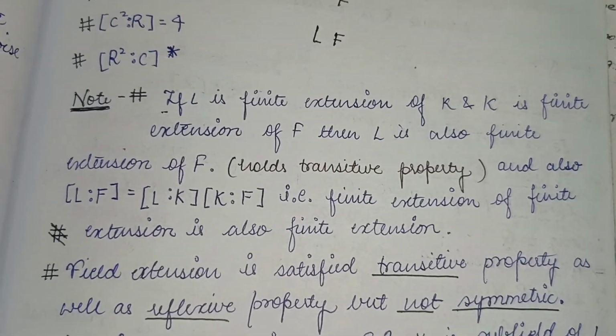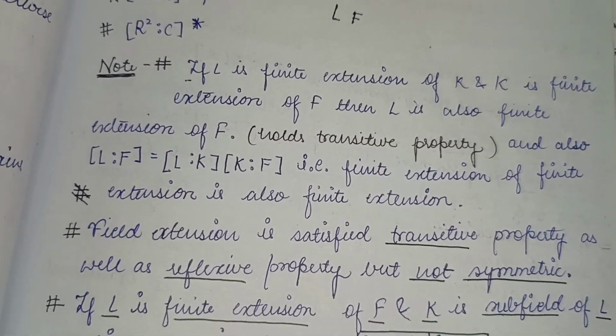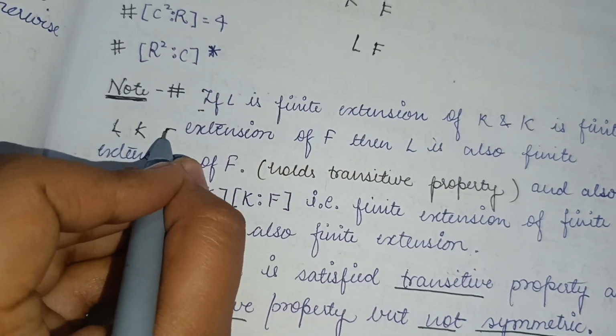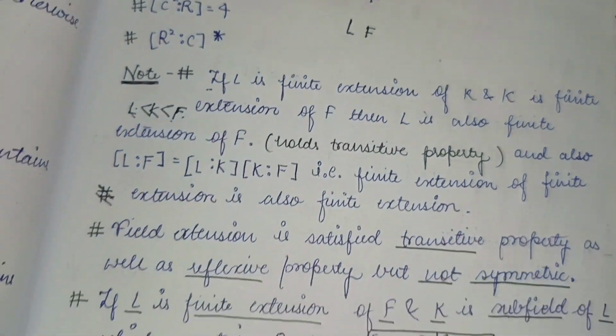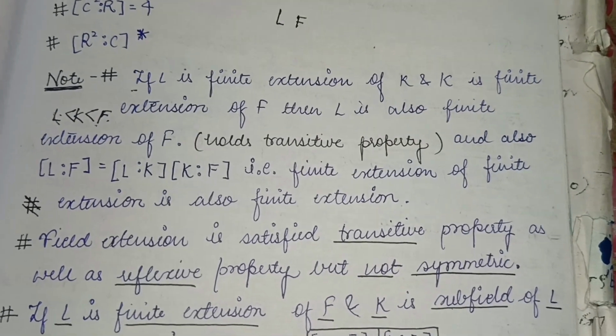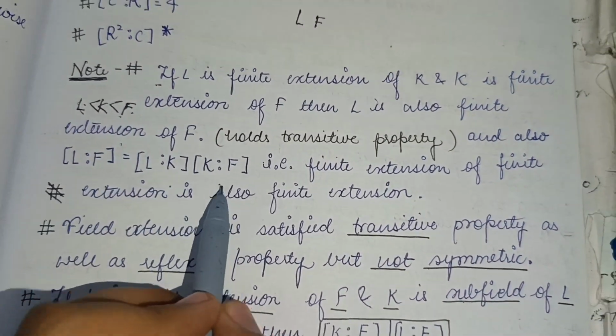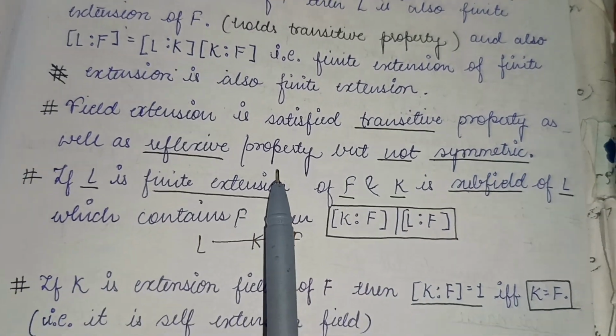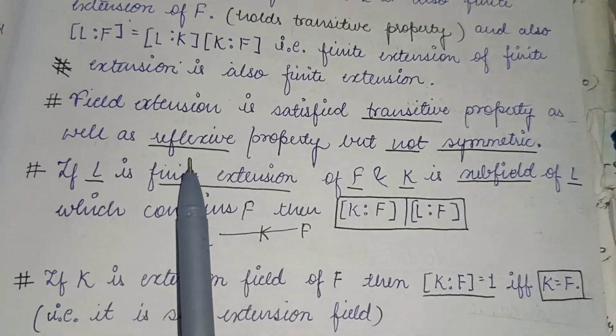There are some properties which we should know. First, if L is a finite extension of K and K is a finite extension of F, then L will be a finite extension of F. So finite extension holds the transitive property, and [L:F] can be written as [L:K][K:F]. That is, a finite extension of a finite extension is also a finite extension. Field extension satisfies the transitive property as well as the reflexive property, but it is not symmetric.